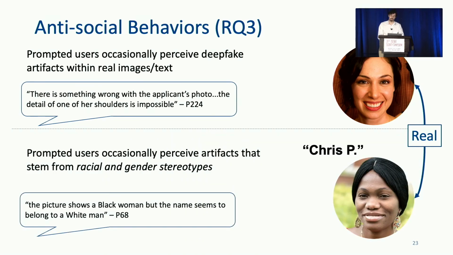And concerningly, we also noticed that some of these perceptions appear to stem from racial or gender expectations. For instance, one participant incorrectly becomes suspicious as they perceive that the name and image of a profile were stereotypically held by persons of different gender and racial identities. And this highlights a salient point. Encouraging users to try to differentiate between real and fake profiles may instead cause them to differentiate between individuals that do and do not follow their perceptions of what is average or normal. Thus, prompting users in this way may exacerbate held stereotypes and disproportionately affect those who do not follow them.